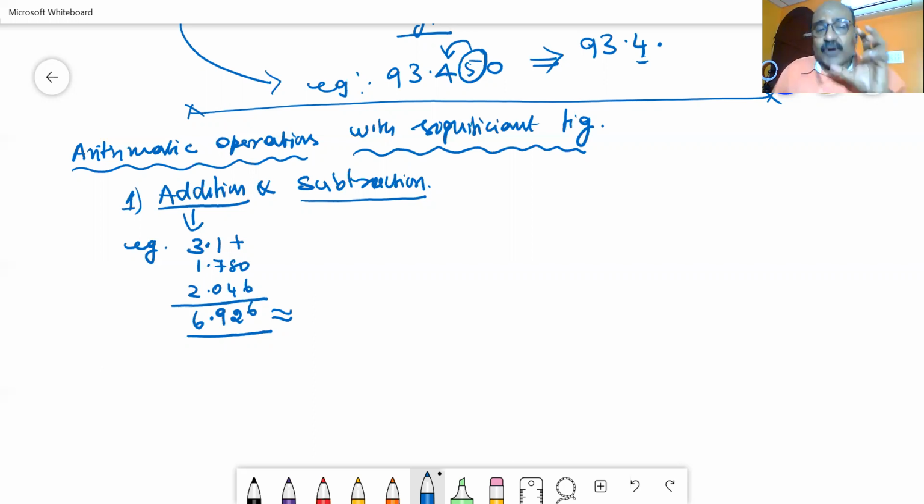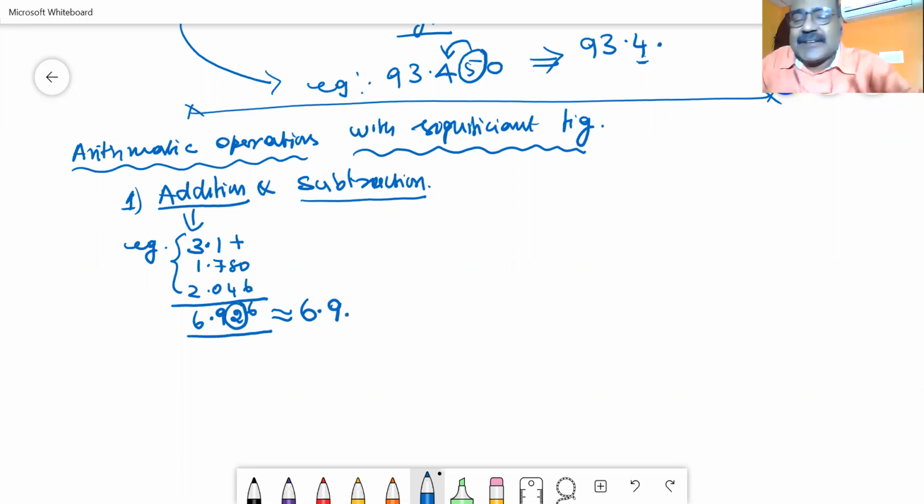Then you have to get the result with the least number of digits that was available in the data. In the data, the least number of digits after the decimal point is only 1. So I have to get only 1 digit after the decimal point in the result. So I have to round off the third digit. This is 2, less than 5. So the result is considered to be approximately 6.9.